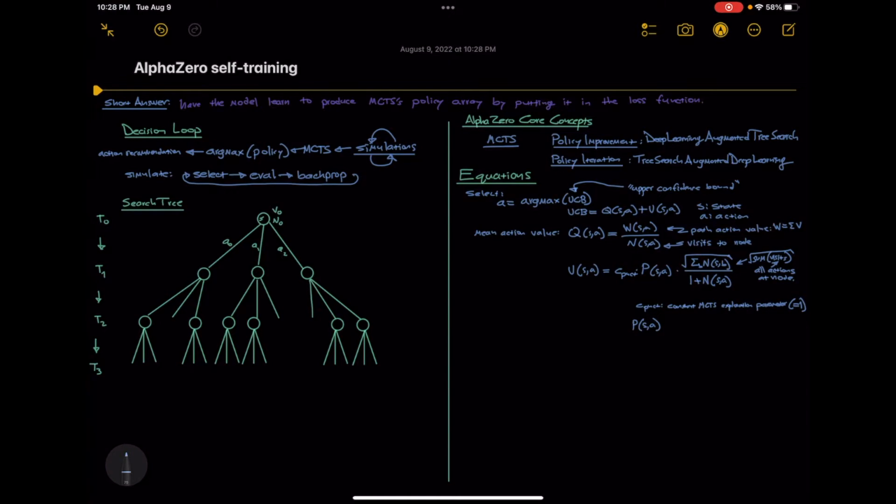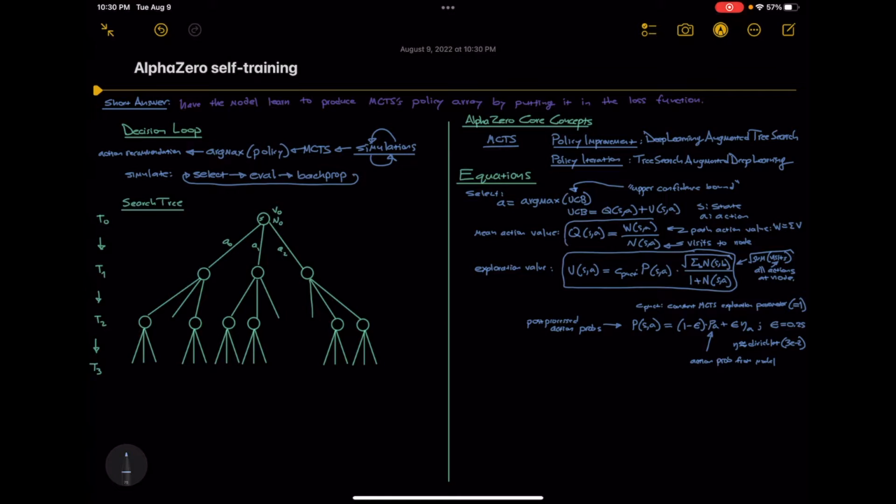Finally, there's big PSA. This is noise applied to the action probabilities, little p. It's 1 minus epsilon times the probability of this action, plus epsilon times eta for this action. Epsilon is set to 0.25, and eta is a Dirichlet distribution with the same length as the number of actions, where the alpha parameters are all set to 0.03. So big P is post-processed action probabilities. In the end, U is proportional to the processed action probabilities over visits. Note that Q only looks at state values, and U only looks at action probabilities.